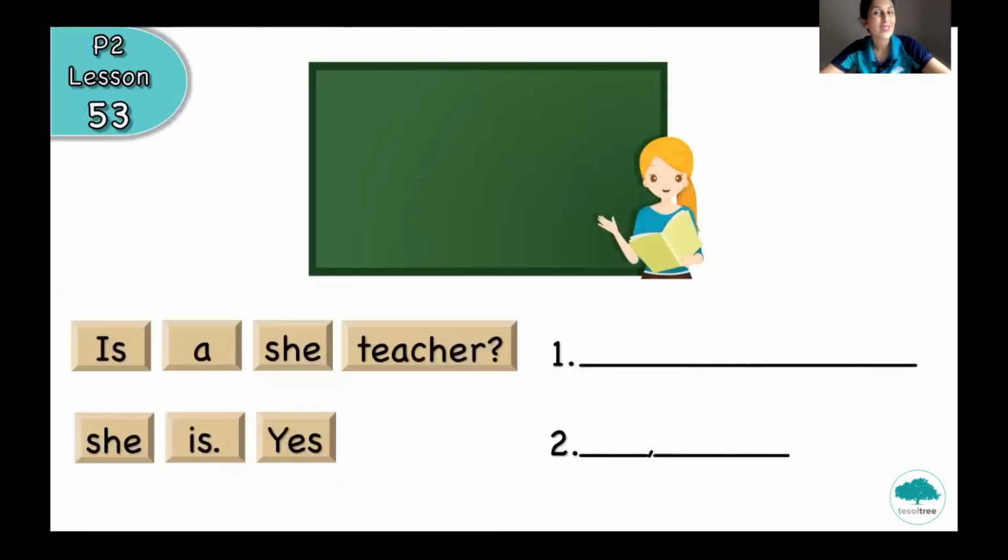Let's do an activity together. So I will explain you how to do this activity. We have to make a question and then we have to answer the question. We have number 1 for the question and number 2 for the answer. Let's read what we have. Is a she teacher? But the order is not correct. That means that we have to make a sentence in the correct order.